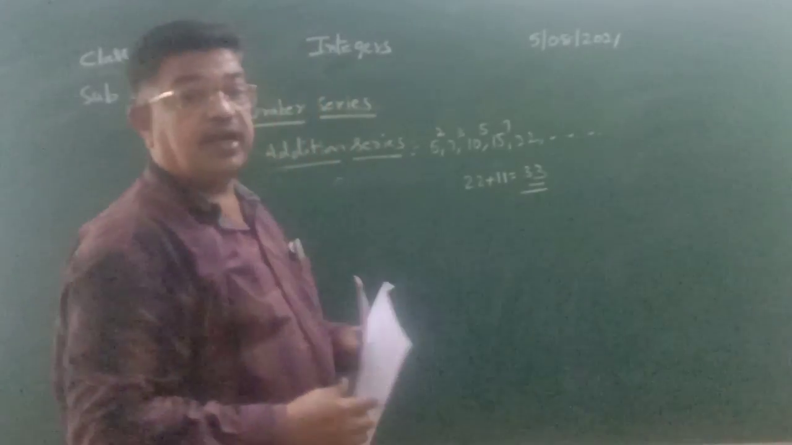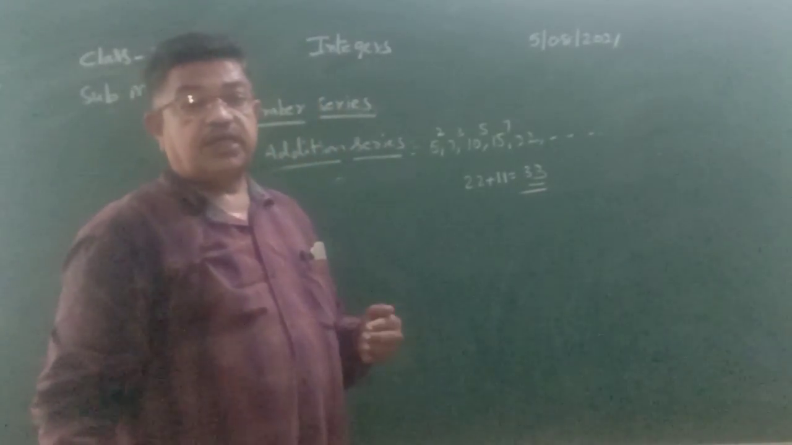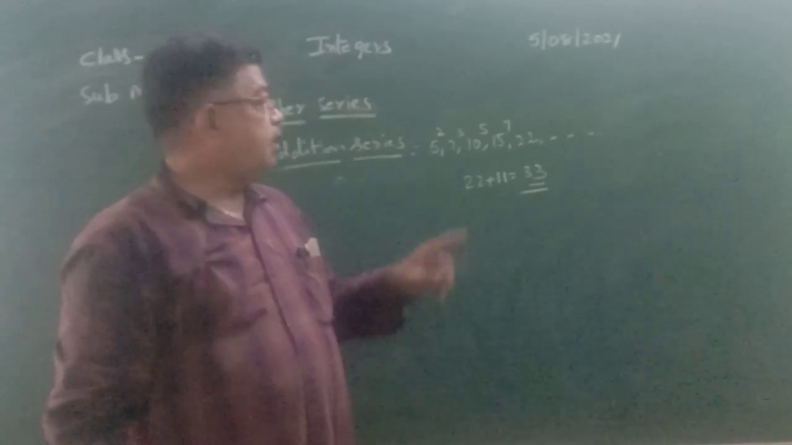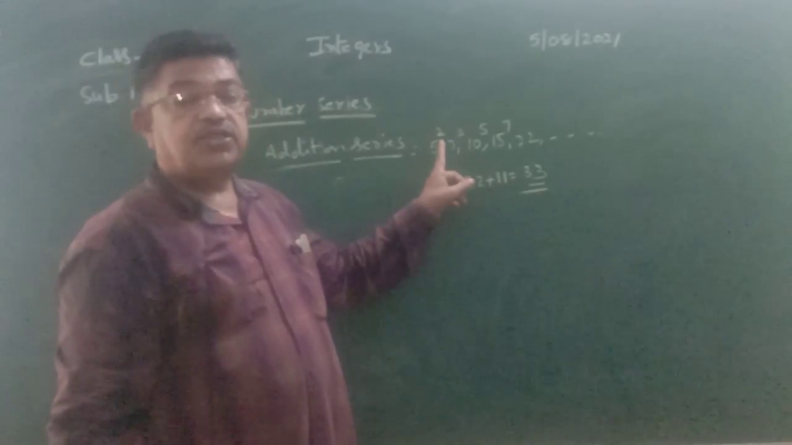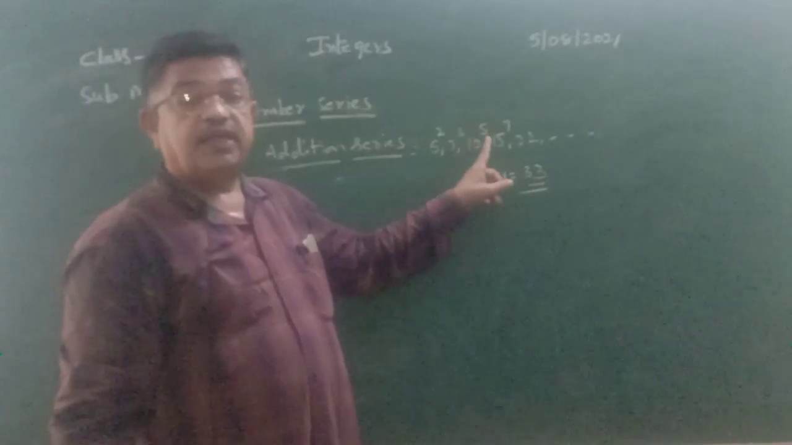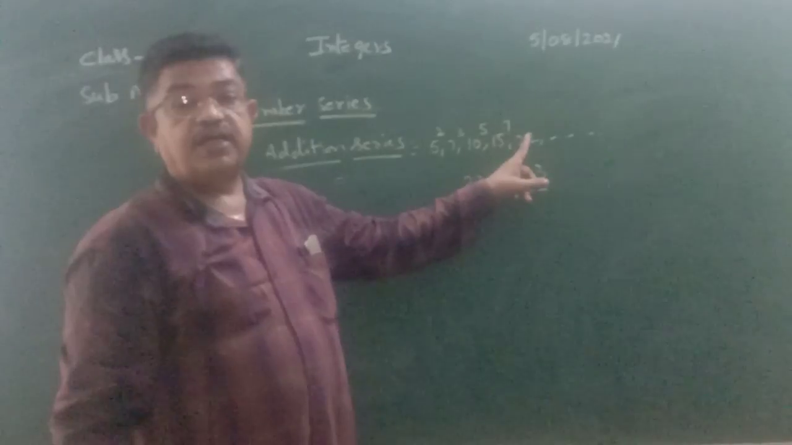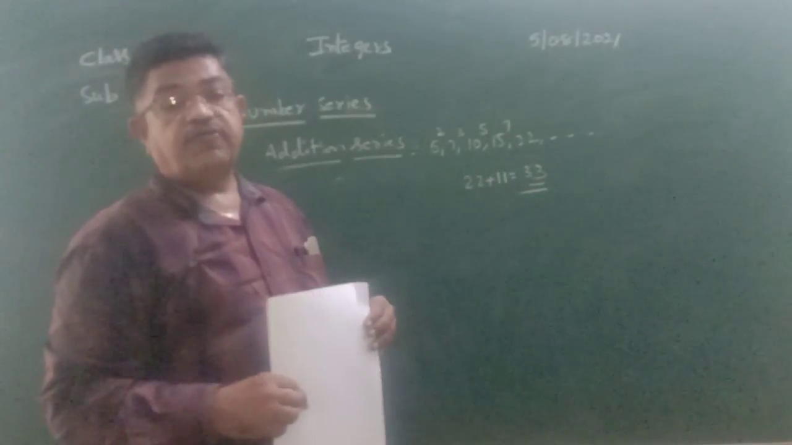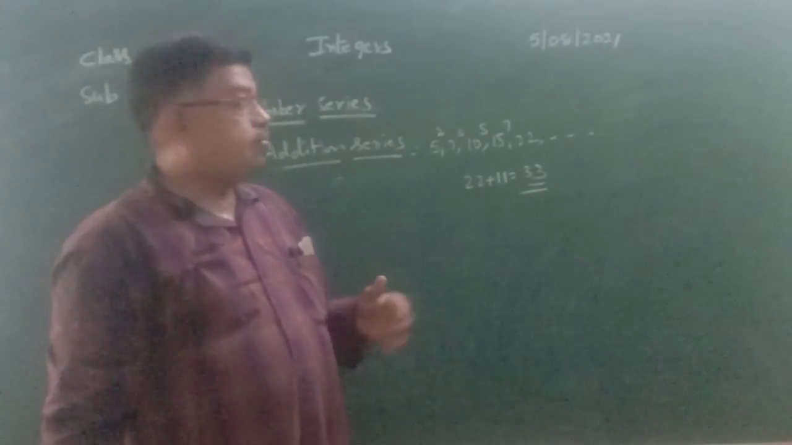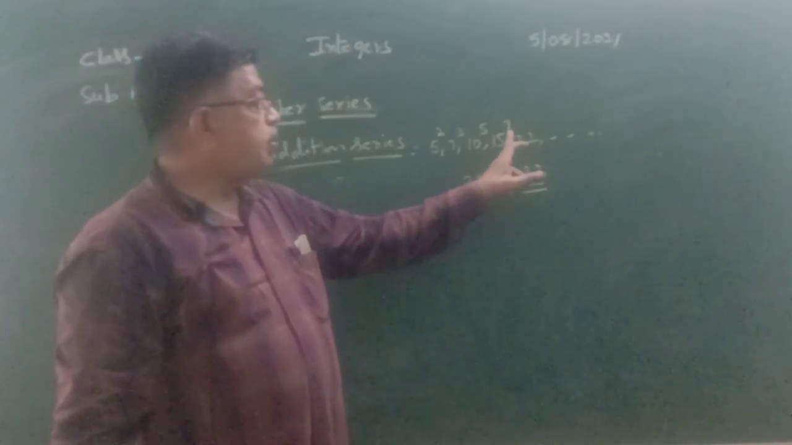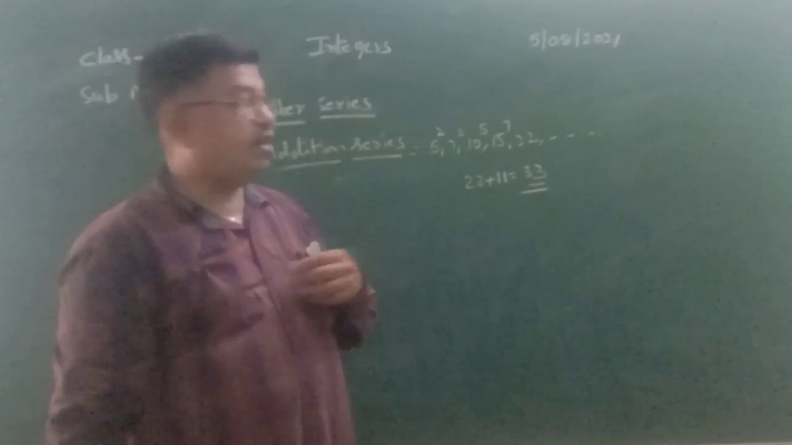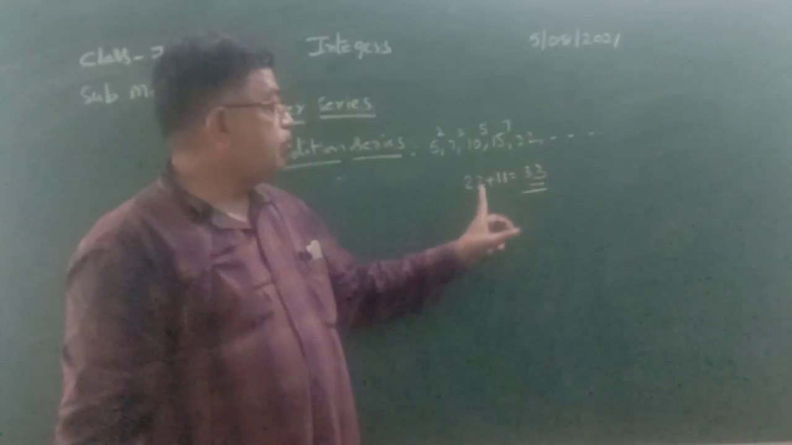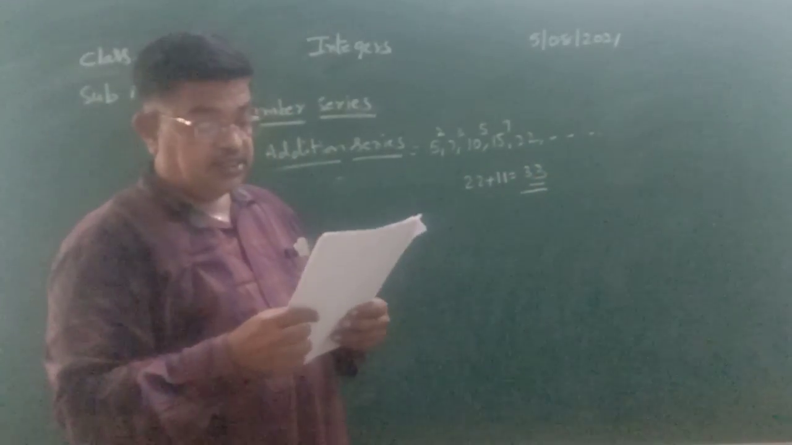So you have to observe and understand which numbers are added and in which order. Here the first number added is 2, the next is 3, the next is 5, the next is 7. What are 2, 3, 5, 7? They are all prime numbers. So the next prime number after 7 is 11. So you add 11 to 22 and the next number of the series is 33.